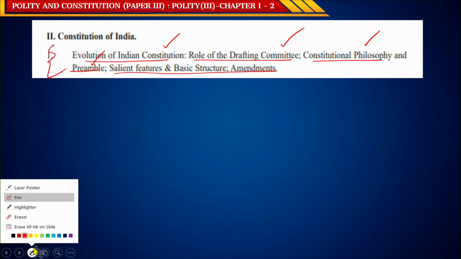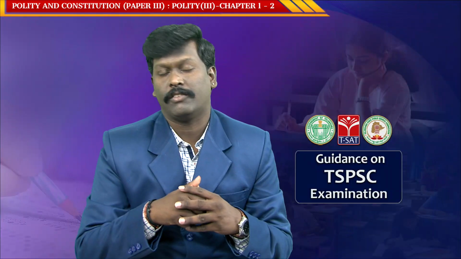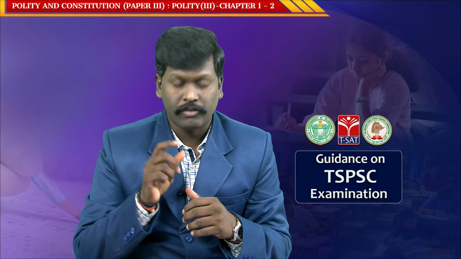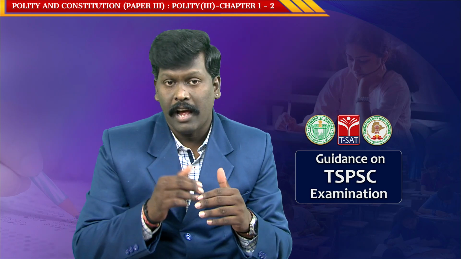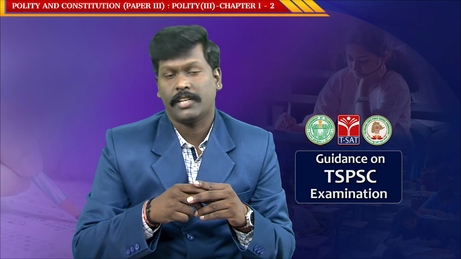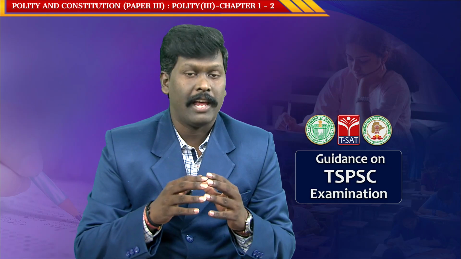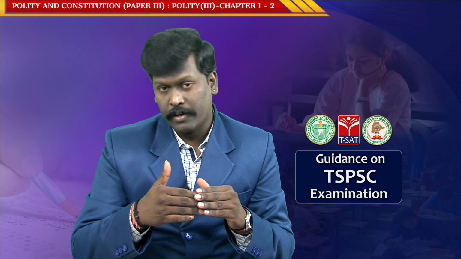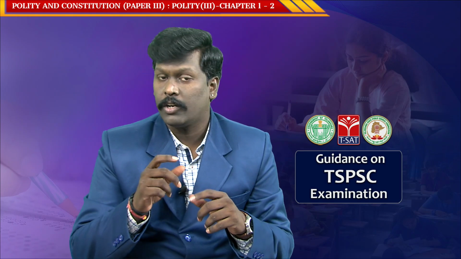Friends, in the last class, we discussed a few expected important questions related to this topic, and the model answer and how to write an answer for each type of topic. Today, I will show you a few more expected mains questions related to this topic.